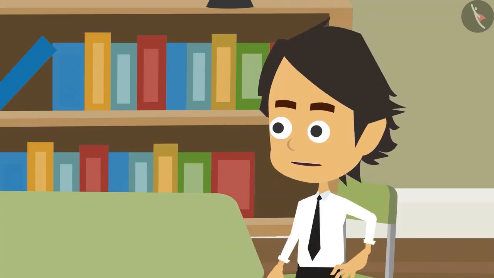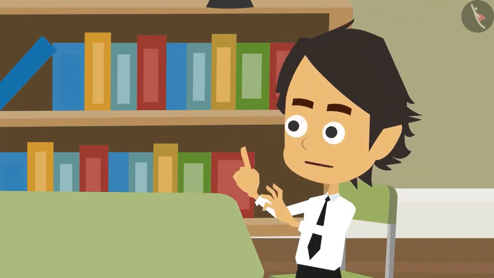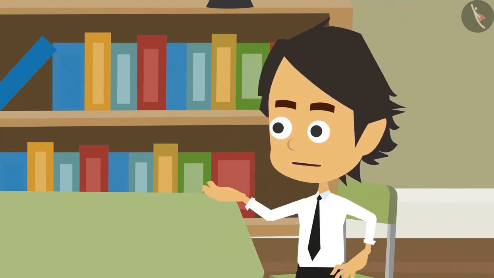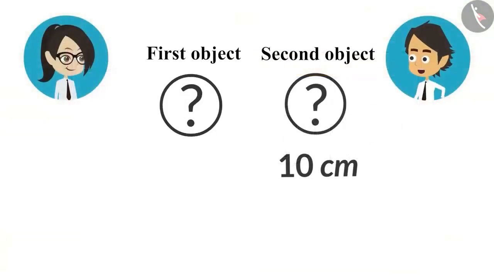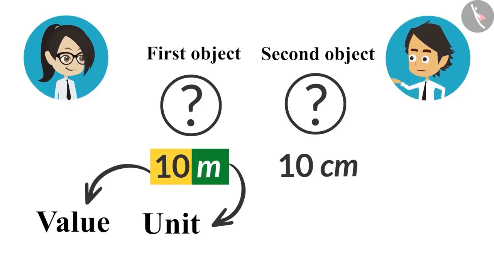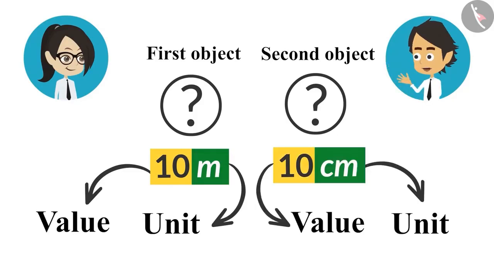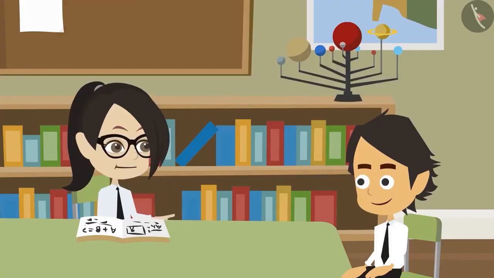10 is just the value. But to measure the length, we don't just look at the value, but we look at the unit of measurement too. Meaning? For example, in this question, the length of the first object is given as 10 meters. This means that 10 is the value and meter is the unit. Both are important to find the length of any object. I did not understand. Tell me more.